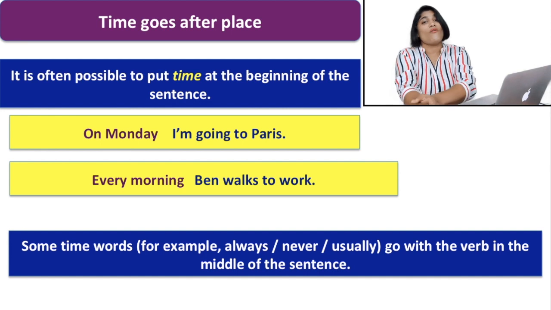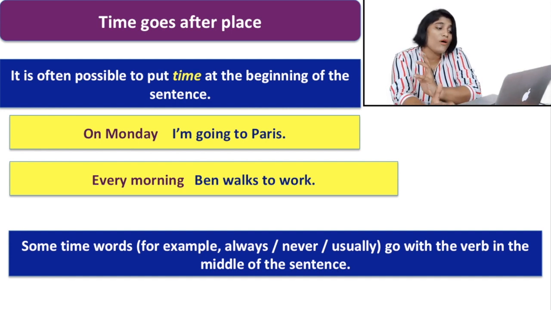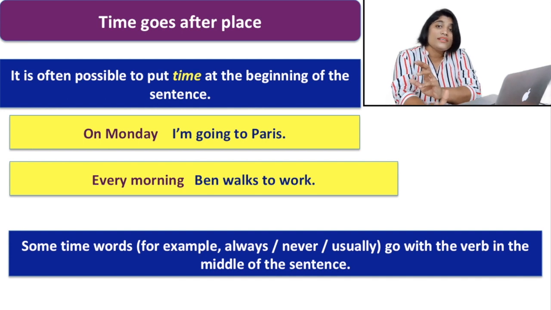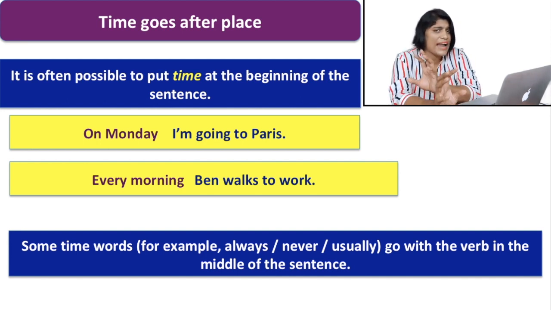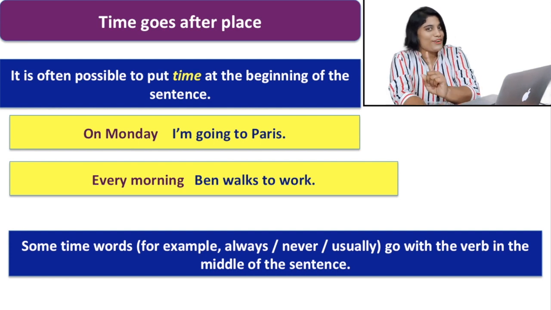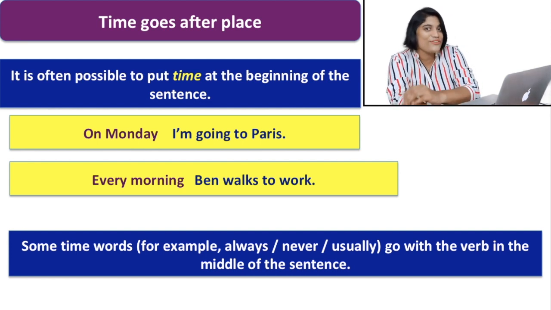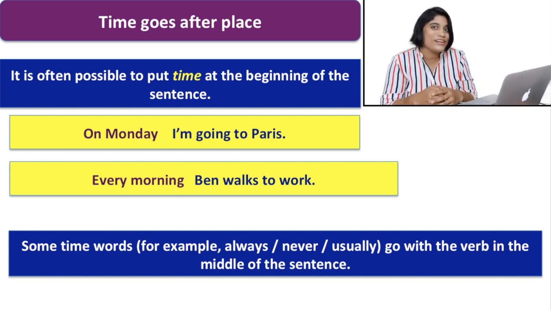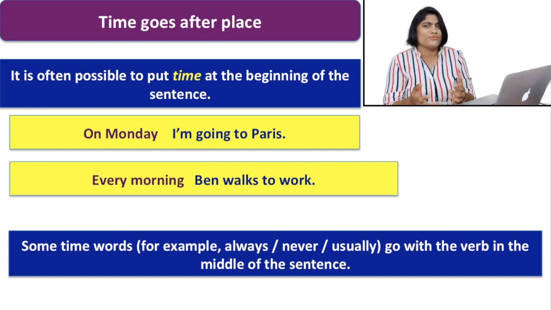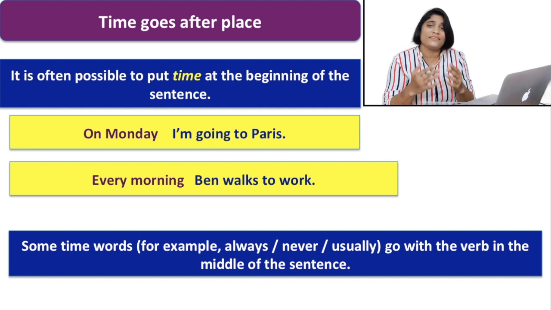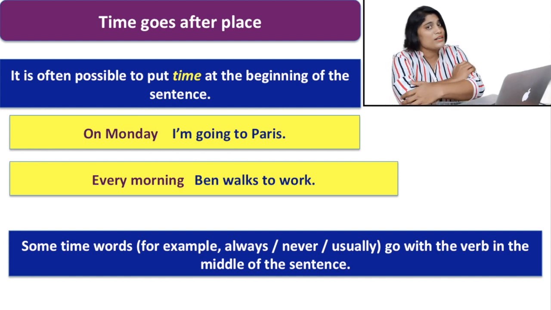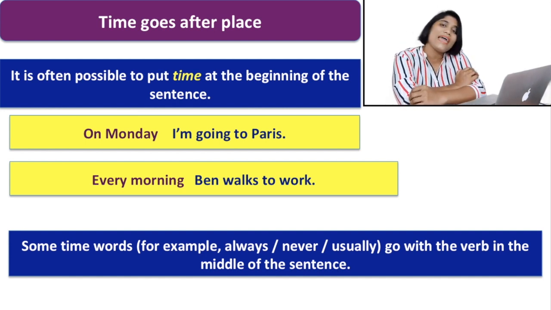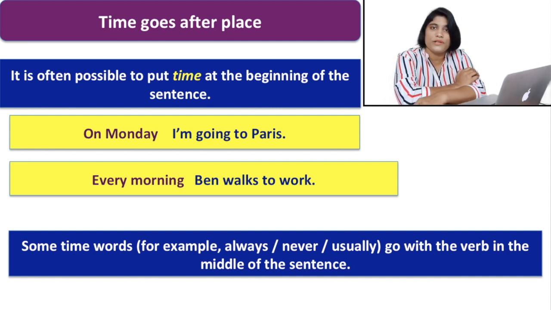And we often find that there are some words like always, never, usually. All these words can be used in the middle of a sentence. But today I am not going to tell that. In my next video, I am going to tell you how to arrange these words in a sentence, because adjectives and adverbs have a proper order when you put them in a sentence. Those who really want to know about adjectives and adverbs, I have a video lesson. Please do watch that also. I will provide the link in the description box below.